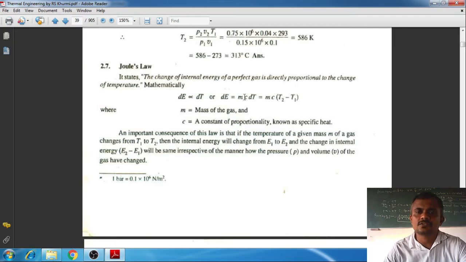So here dE equals m into C into dT, and dT means the difference between initial temperature and final temperature, that is final temperature T2 minus T1. Therefore ultimately the equation you are getting is dE equals m into C into (T2 minus T1). So this relationship is very very important for future chapters. Please concentrate on the definition of Joule's law and the relationship of dE, where temperature T1 is the initial temperature of a gas and T2 is the final temperature of a gas.